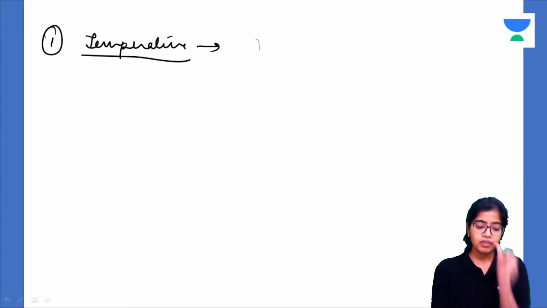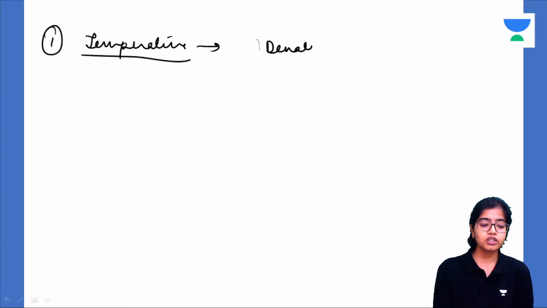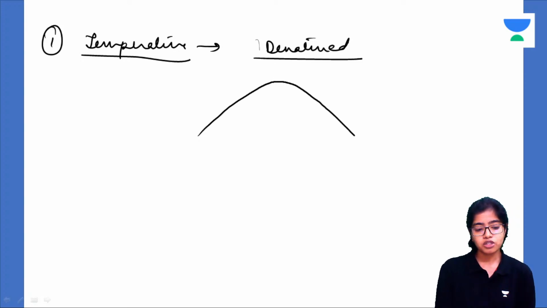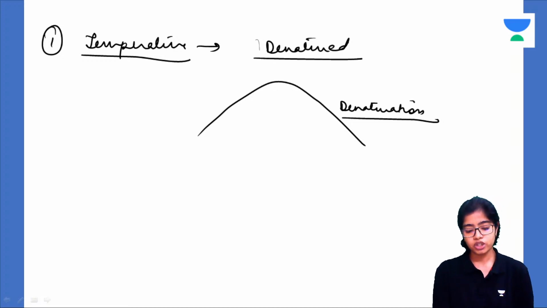So the activity of enzymes is increased, but only till a particular point, because after a particular temperature, the enzymes get denatured. So initially, for some time, the enzymatic activity increases only to experience a slope later on due to denaturation of enzymes. Because enzymes are what? Proteins. So extremely high temperatures will cause breakage in the covalent bonds. We saw how they have covalent bonds in the structure. So there will be breakage.